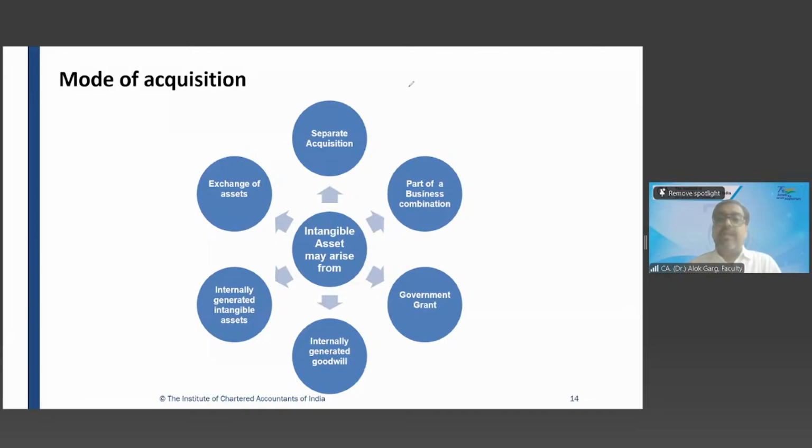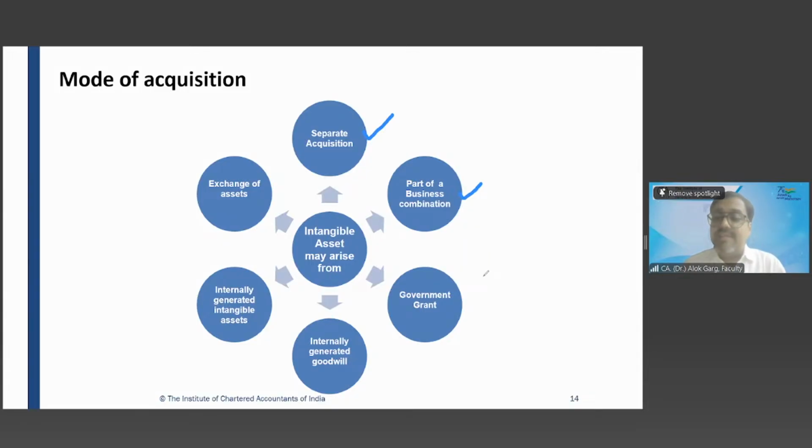For example, intangible asset can be separately acquired. Intangible asset can be part of a business combination. Separately acquired means you went to the market, you went to the Tally vendor and you bought Tally software. You have a Tally license. Okay? You have acquired a company, and in the company you got many intangible assets. So by acquiring a company, you got many intangible assets.